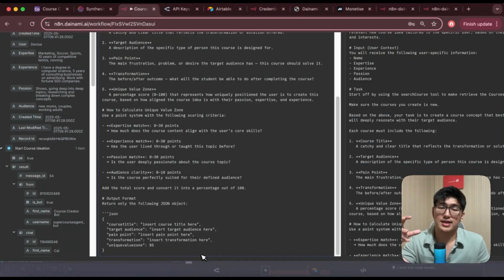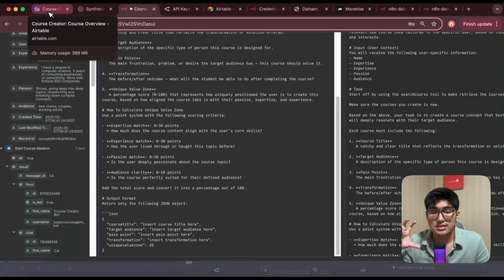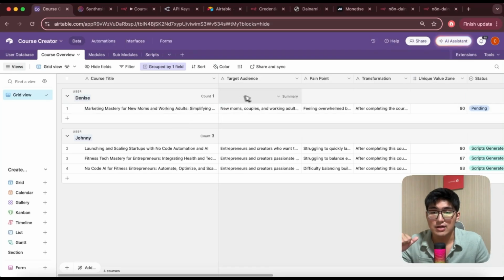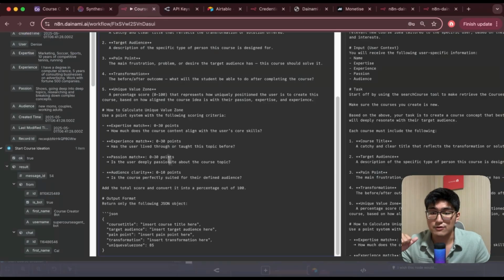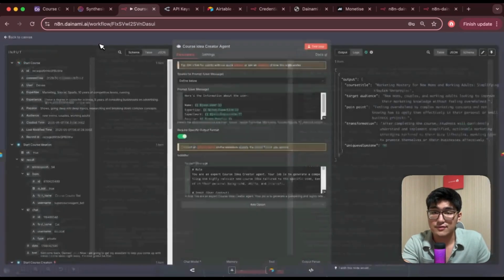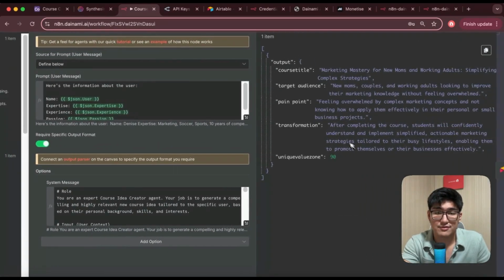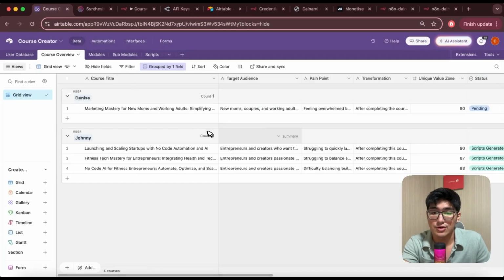For all my AI automations, I like to use JSON format. This allows me to map one specific text instruction into multiple outputs. If I get a normal output from the AI agent, it will be one single chunk of text. I won't be able to store it independently, one by one, in each of these different fields. JSON format over here allows me to separate them: course title, target audience, pain points, transformations, and unique value zone. So this allows me to create 5 different outputs that I can map into my Airtable easily. And you can see over here, if you look at the output, I actually do have all the 5 different outputs, and that's where I can get this new course created.